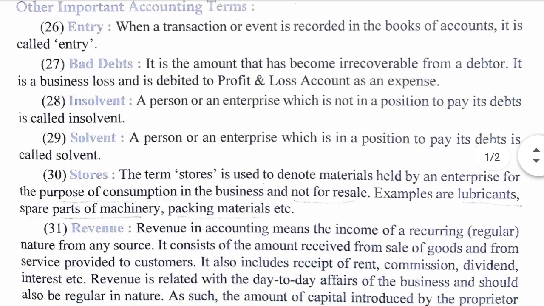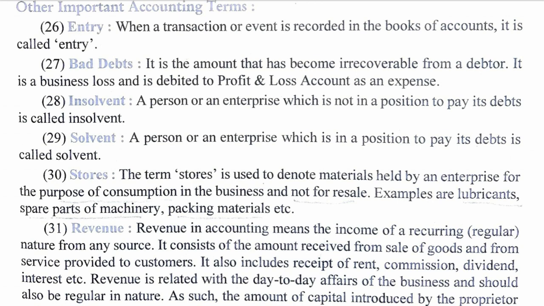Now other important accounting terms. When a transaction or event is recorded in the books of accounts, it is called entry. So again and again we are seeing journal entry, the recording of a transaction. Whenever a transaction like a purchase, a sale, payment of salary, charging depreciation, or providing discount takes place, all these are transactions because they affect the business financially in terms of money. So whenever these transactions take place, they are recorded in the books and it is called entry.